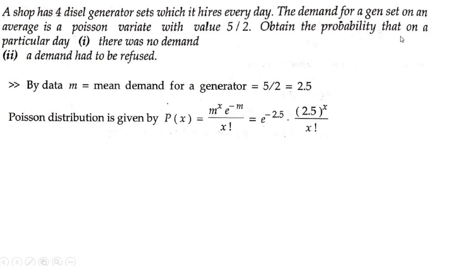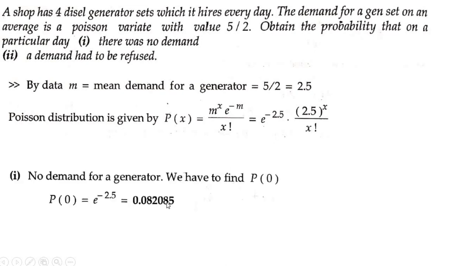So what is the first subequation? We need to obtain the probability that on a particular day there was no demand. No demand means x is equal to 0. So what is P of 0? 2.5 to the power 0 is 1. 0 factorial is also 1. So find what is e to the power minus 2.5, that is 0.082085. Use your calculator and find the value of e to the power minus 2.5.